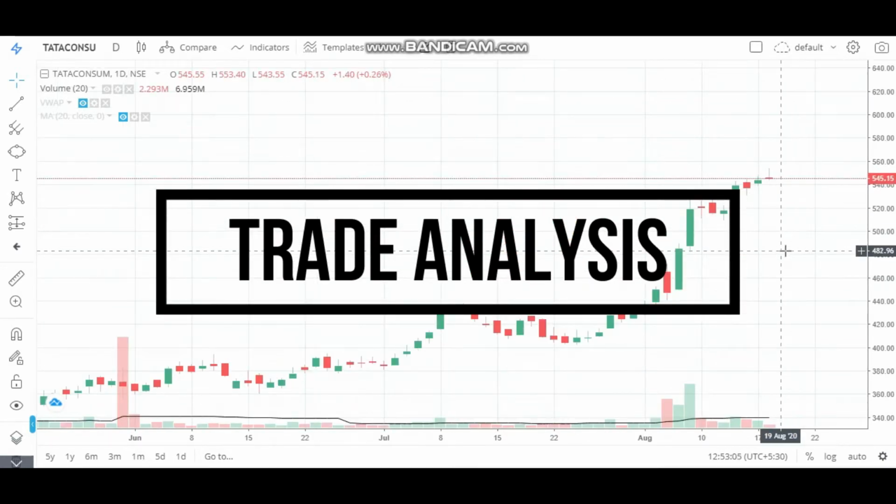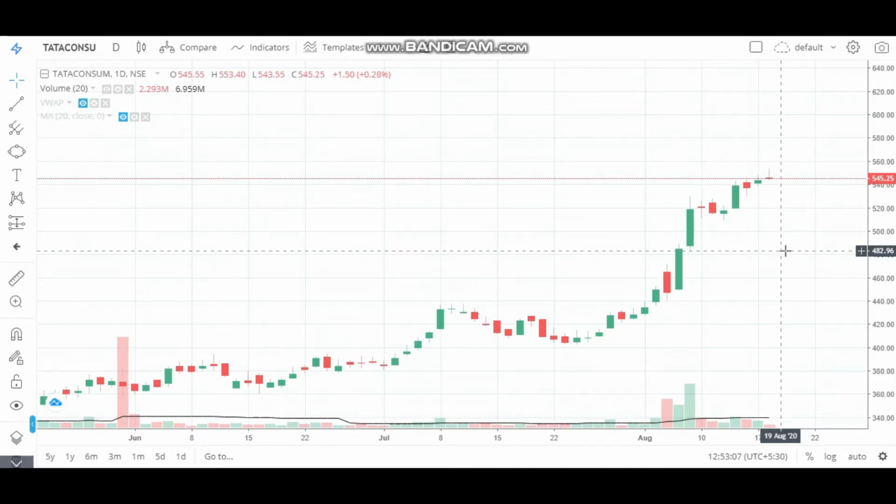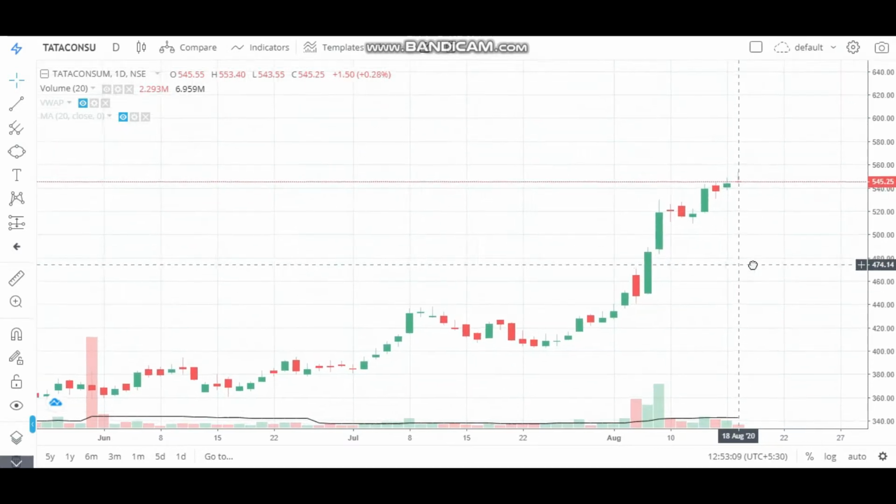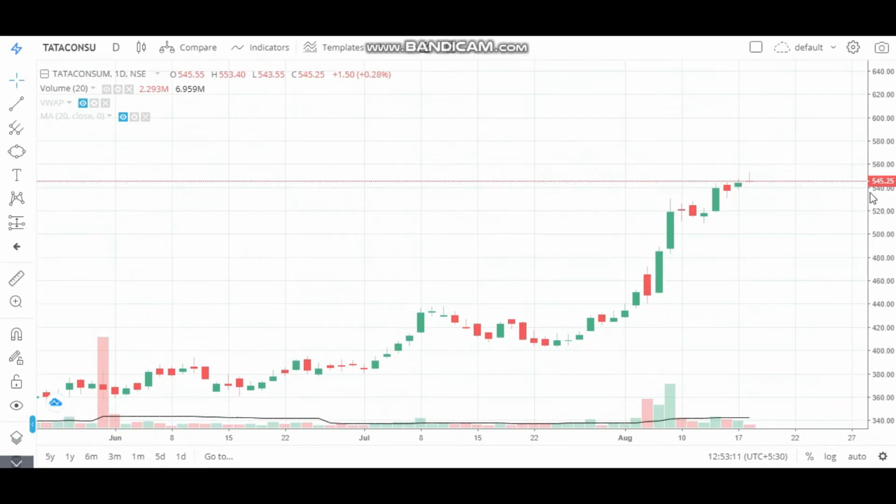This is the daily time frame of Tata Consumer and we can see Tata Consumer has been trading at an all-time high of 545. All-time high means this stock has never traded at this current price of 500 to 550.